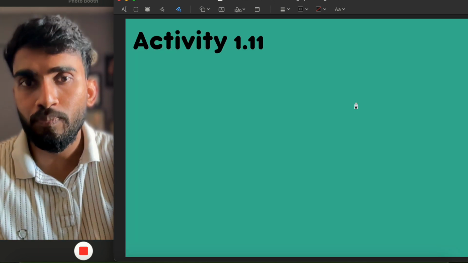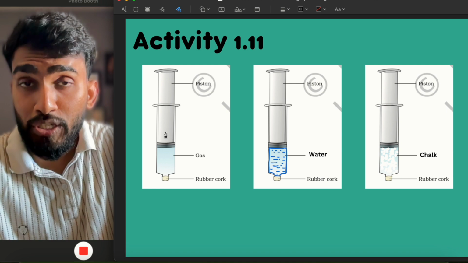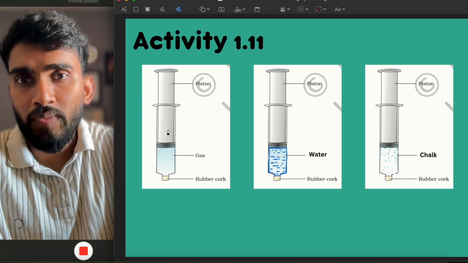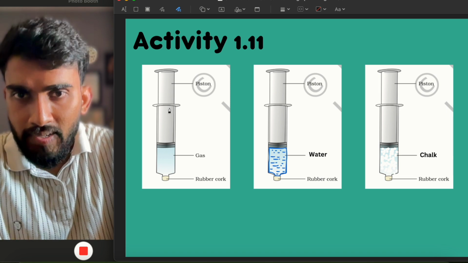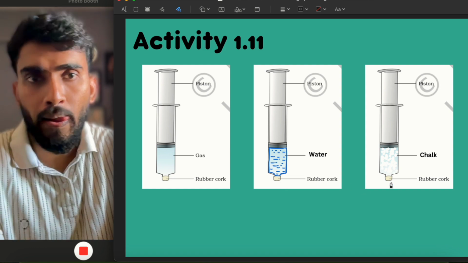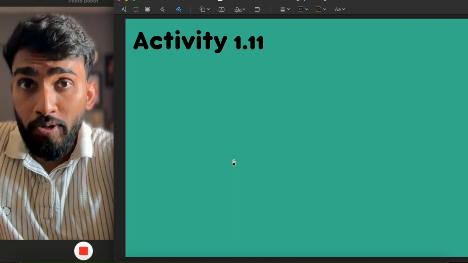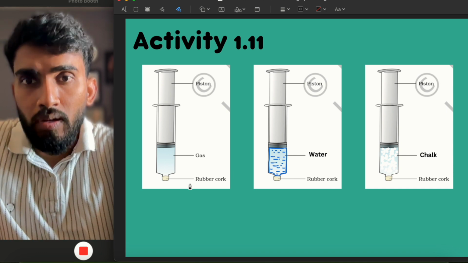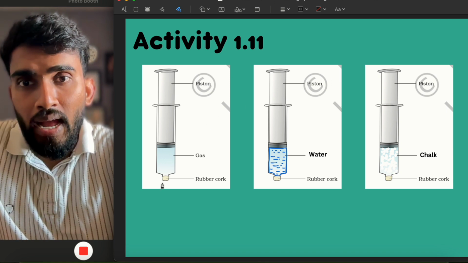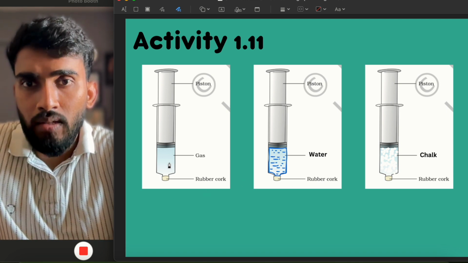So there is activity 1.11 in which you have to take three syringes without needle, of the same size, and remove the pistons of all three and close the ends of the syringes with the help of rubber corks. In one there is nothing, that is just gas.